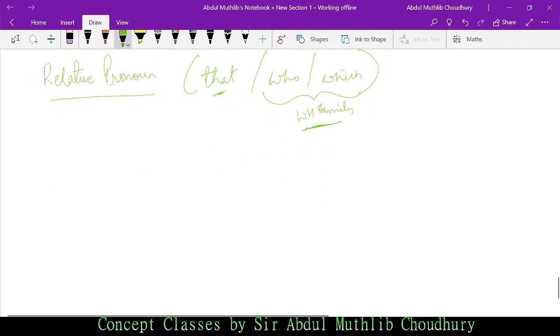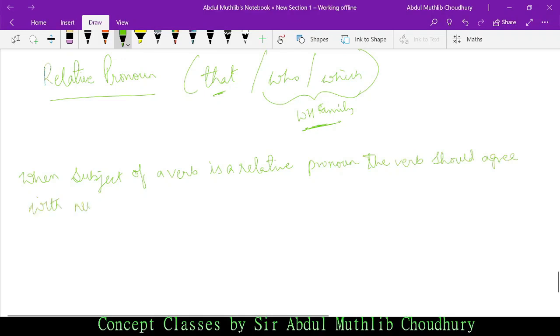So what is the subject of a verb? Let me just write this statement first so that I can give you the proper explanation with an example. When the subject of a verb is a relative pronoun, the verb should agree with number and person.